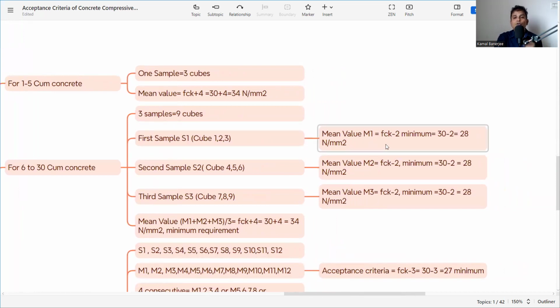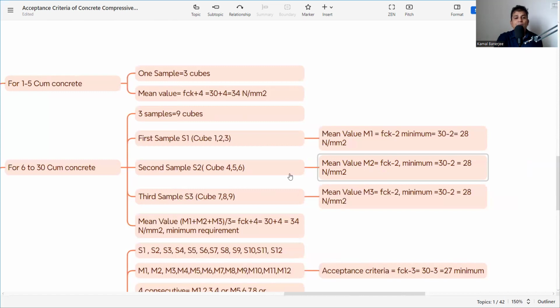This mean value should be FCK minus 2. That should be the minimum. That means 30 minus 2, that will be 28 Newton per millimeter square. If we are getting 28, that means this can be acceptable subject to the other criteria being satisfied. But if you are getting 27, that means this sample is not valid. In a similar way, the second sample also has mean value M2, FCK minus 2, that means 28. If it is M60, that is 60 minus 2, that means 58 is my requirement.